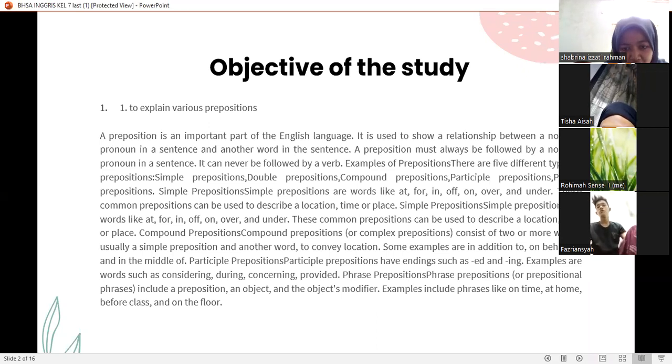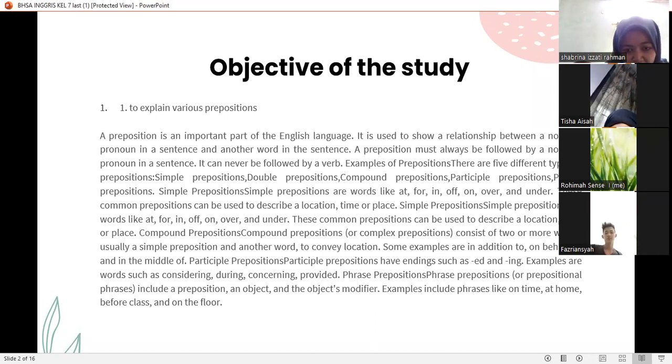These common prepositions can be used to describe a location, time, or place.